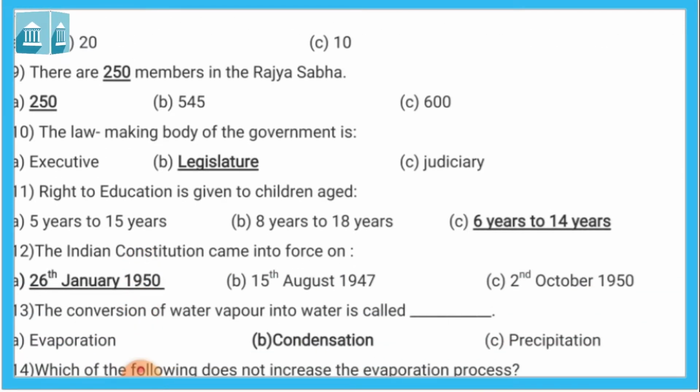Tenth, the law making body of the government. A, executive, B, legislator, and C, judiciary. So the answer is B, legislator. Legislator is the law making body of the government.